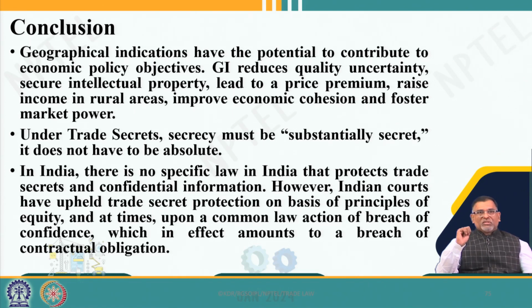So, today we talked about geographic indication, and today we talked about trade secrets. We talked elaborately on the geographic indications. The geographic indication is always a particular product related to a particular geographical origin, whether it is Odisha Rasgulla or Bengal Rasgulla.